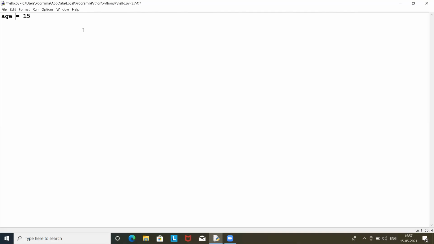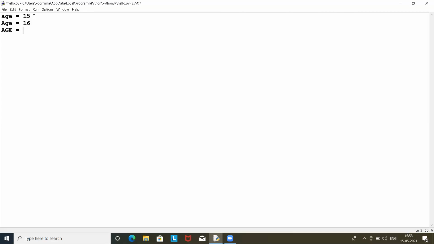Next, variable name must start with a letter or underscore, and variable name cannot start with a number, means it must start with a letter or underscore character, and a variable name cannot start with a number. A variable name can only contain alphanumeric characters and underscores. So we will see the examples for that also, and I have discussed this earlier also that variable names are case sensitive, means it understands that these three variables differently.